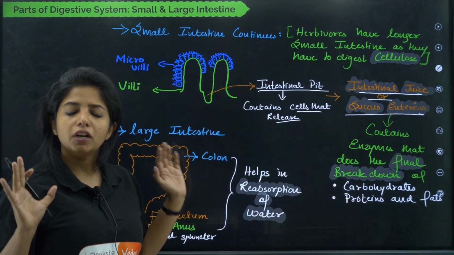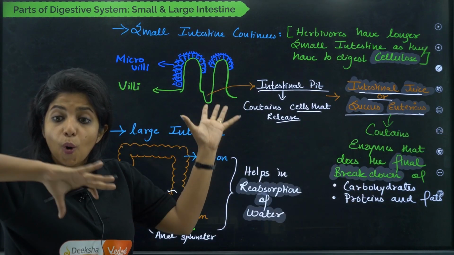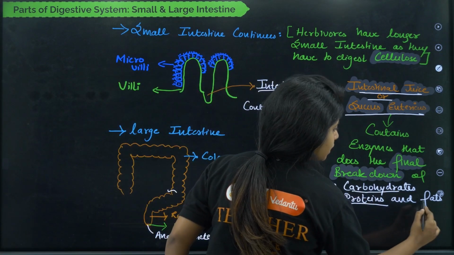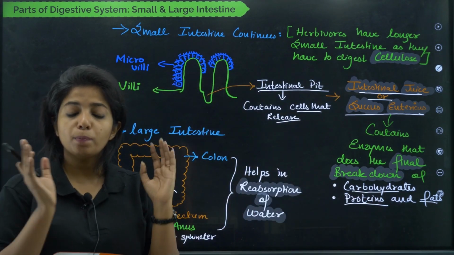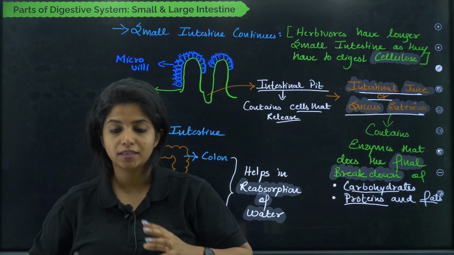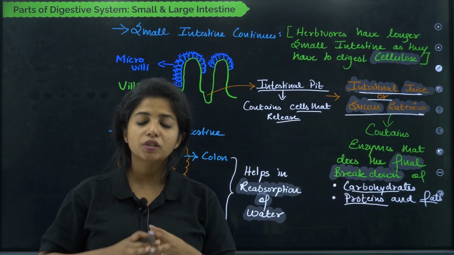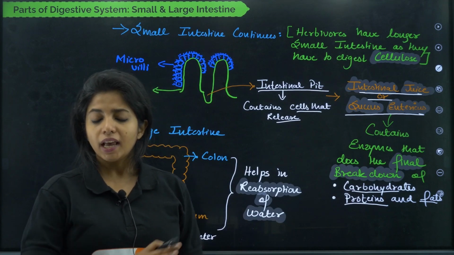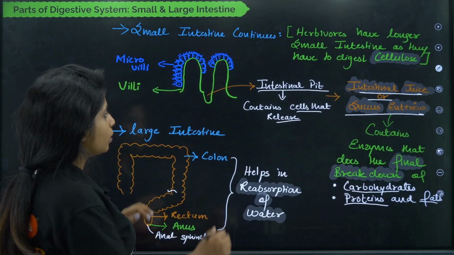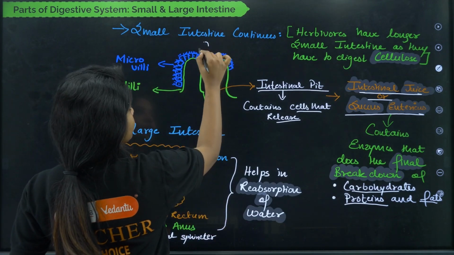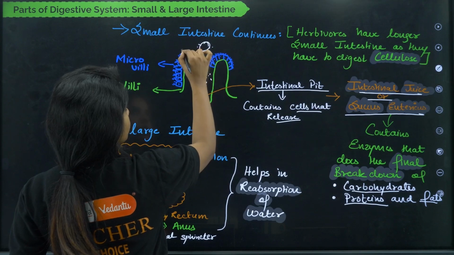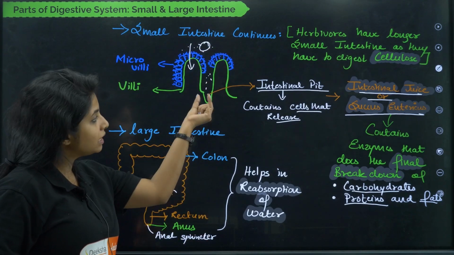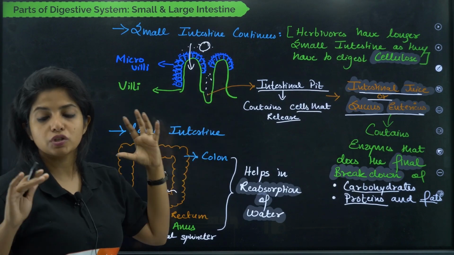Okay, basically it releases the intestinal juice that has all the enzymes for the final breakdown of the carbohydrates, proteins and fats. So proteins which were broken down to peptides will be broken down to amino acids now. Carbohydrates to the simpler form, that is glucose now, fats to fatty acid and glycerol now. Everything's final breakdown happens over here. So enzymes are being released, the food is getting finally broken down to small nutrients, and these nutrients are being absorbed by the villi itself. So there are intestinal pits between the villi which do all this.